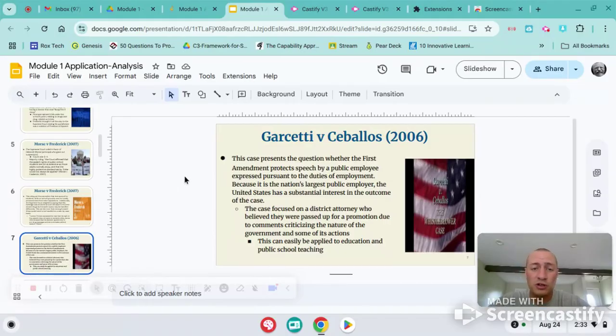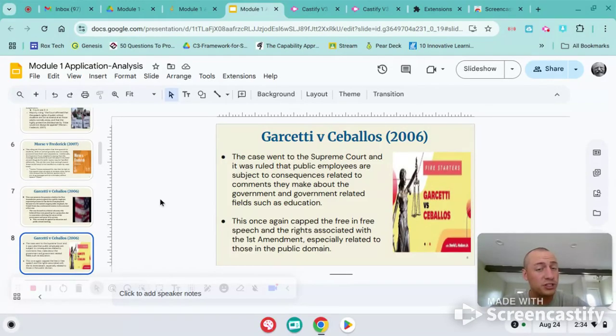The next case we're going to talk about is Garcetti versus Ceballos. And this was all about, it wasn't necessarily about teaching, but it could relate to teaching. We're going to talk about a case that kind of piggybacks off that in just a second. And this is the fact that a public employee, in this case a district attorney, criticized a case, an argument, kind of something the way that went down, and he was overlooked for promotion. There was some back and forth, and it came out that the reason why he was passed up was because of his prior comments, and he said, you can't do that. Right, it's all part of the public domain.